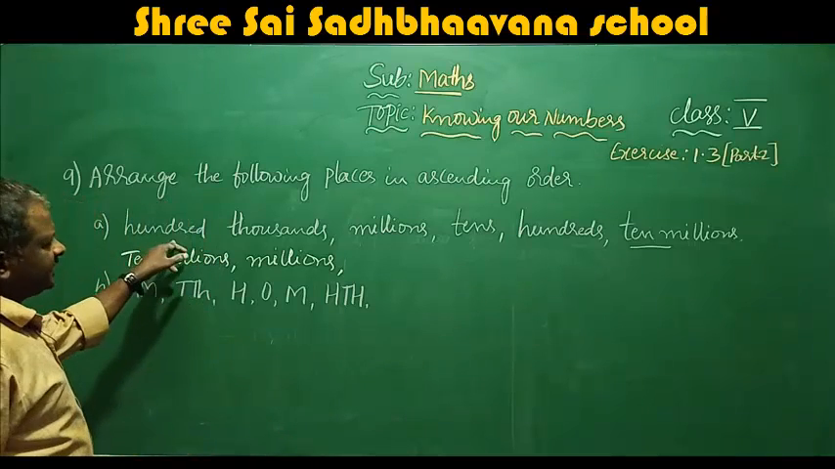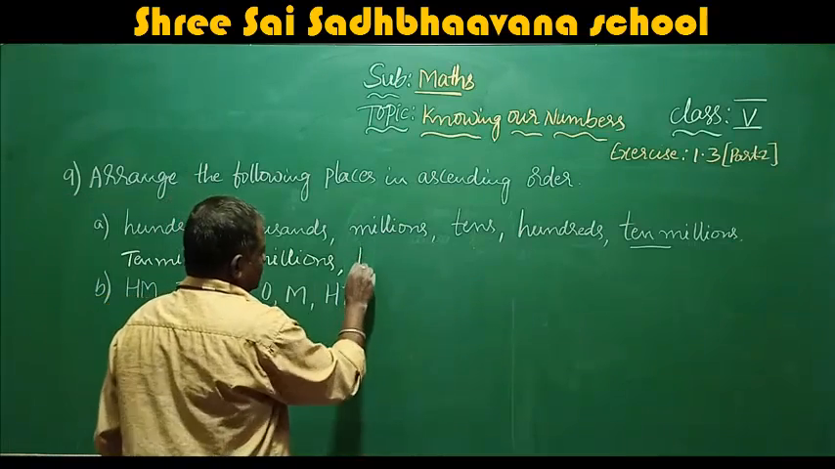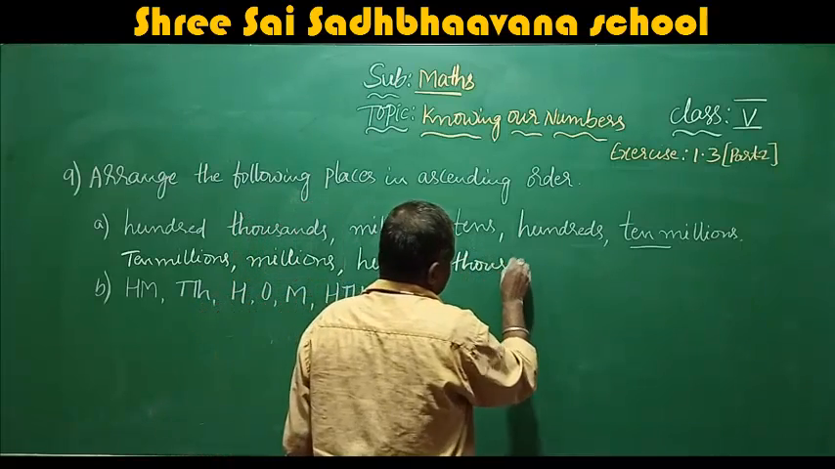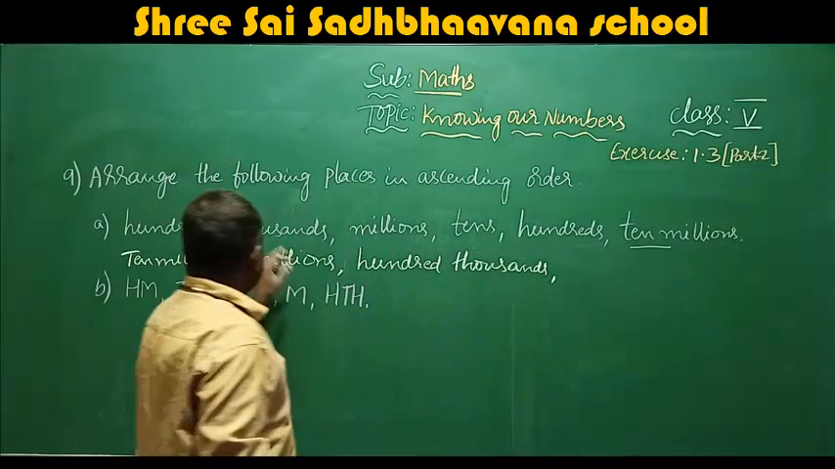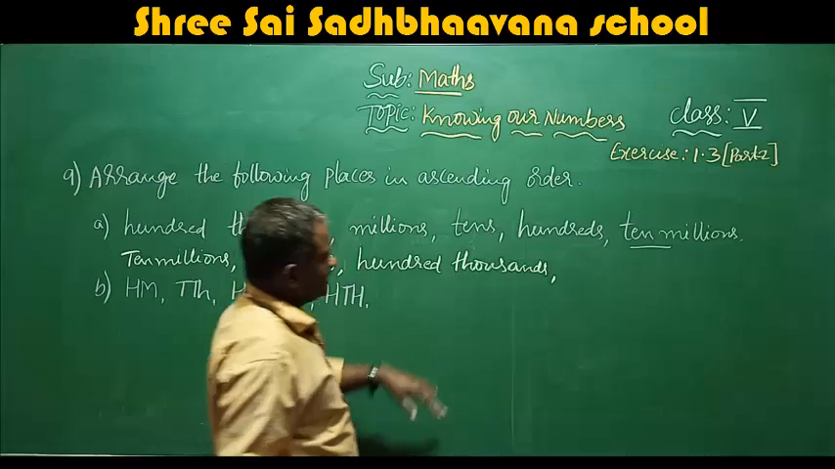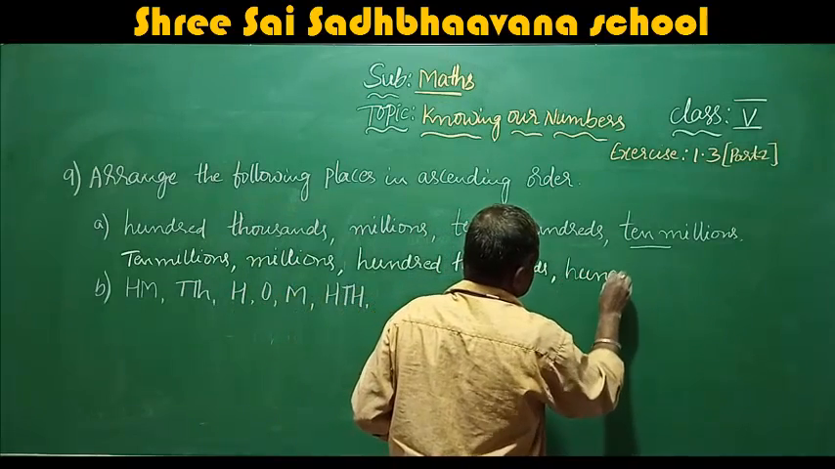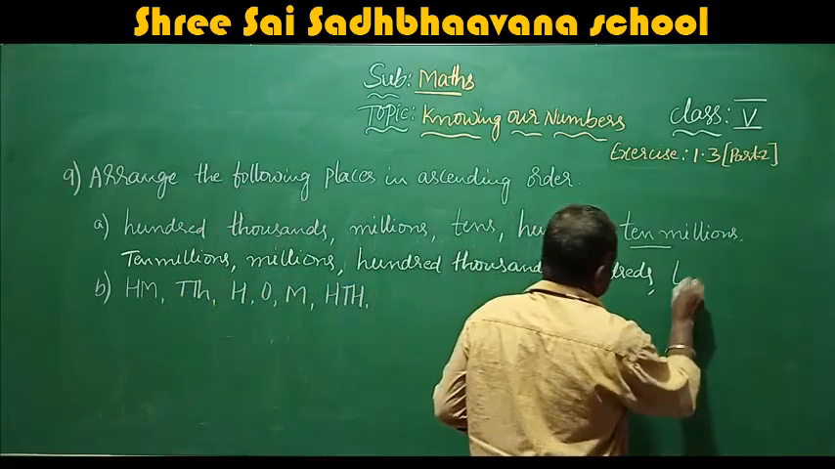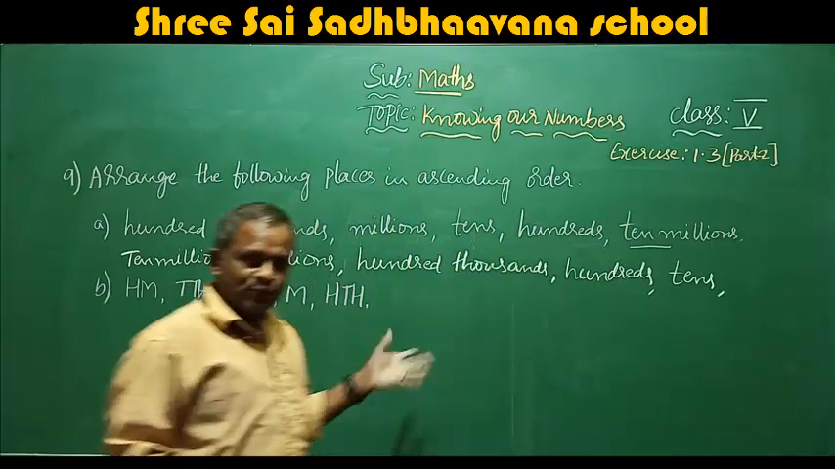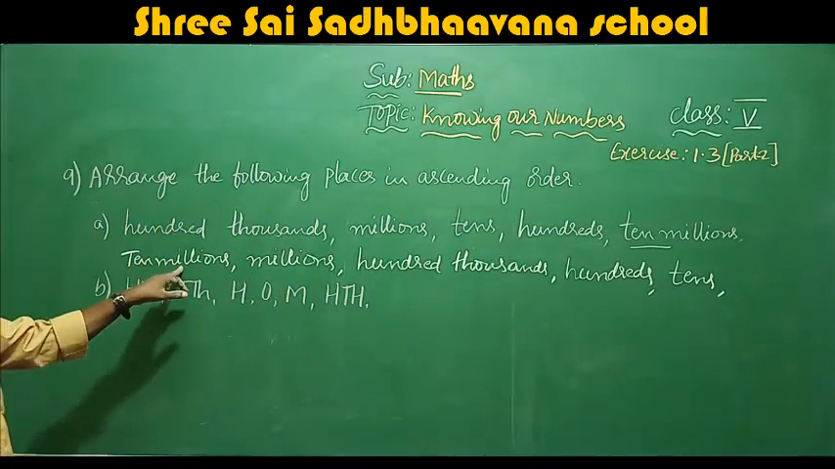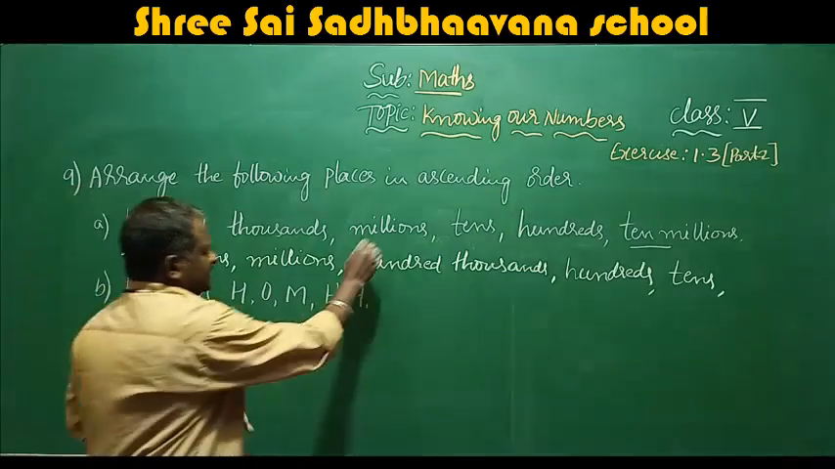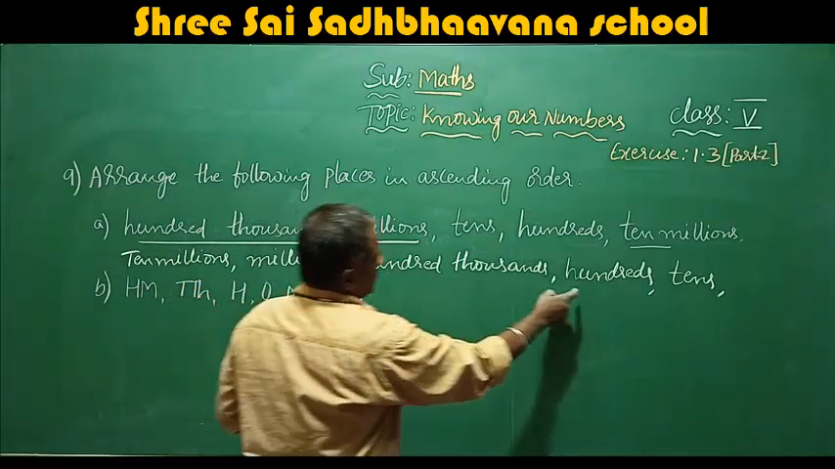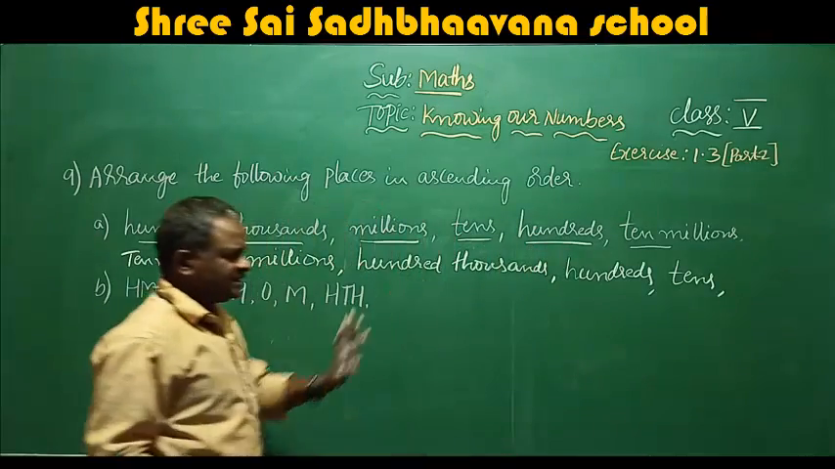Next one is 100,000s. Okay. Next, hundreds. Next, tens. Here they have not given units, so here we have written tens. 10 millions. Okay, millions. Next, 100,000s. Hundreds and tens. We have completed the series.